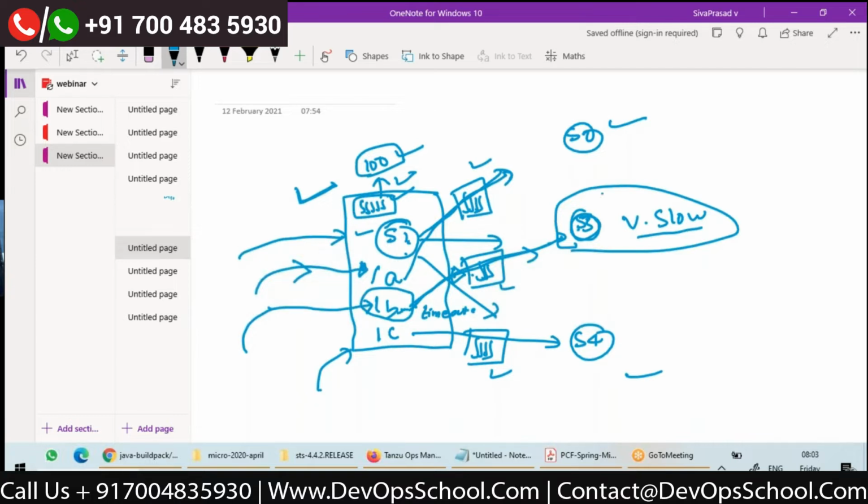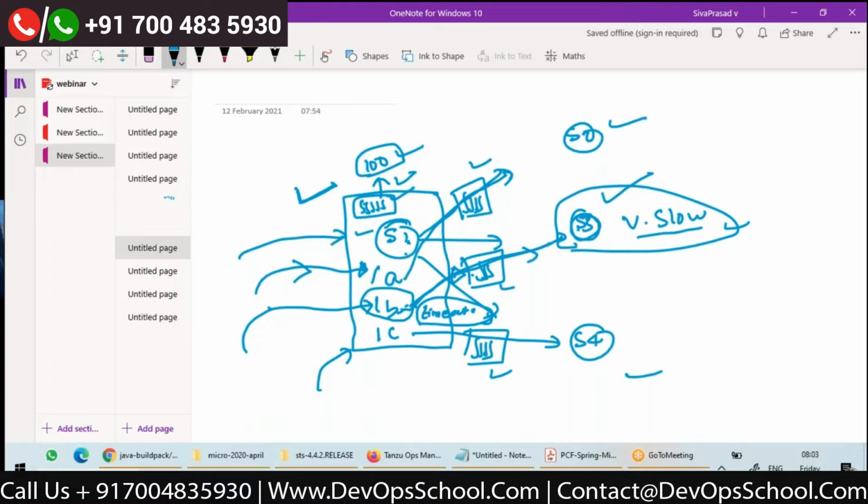Suppose this service is slow, what will happen? The main thread of Tomcat will wait until a timeout and it will come out. It will not even wait for more time. Because the service is slow, the main thread will wait maximum until this timeout and it will go out.